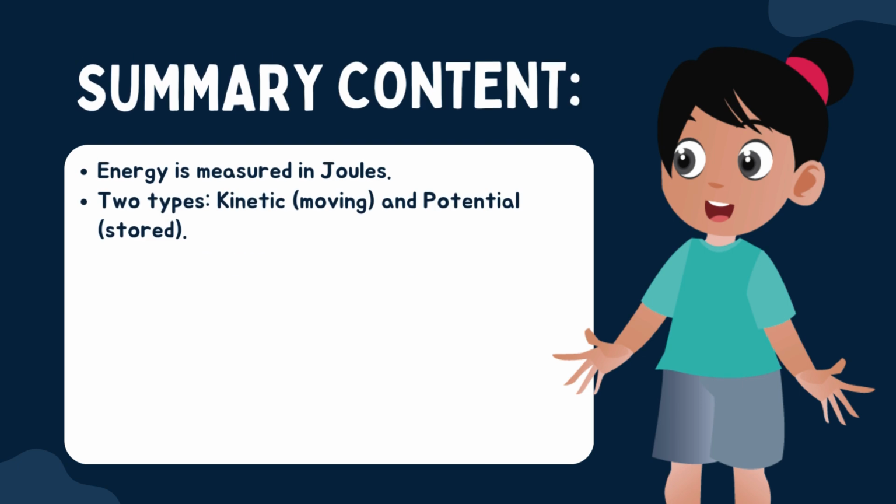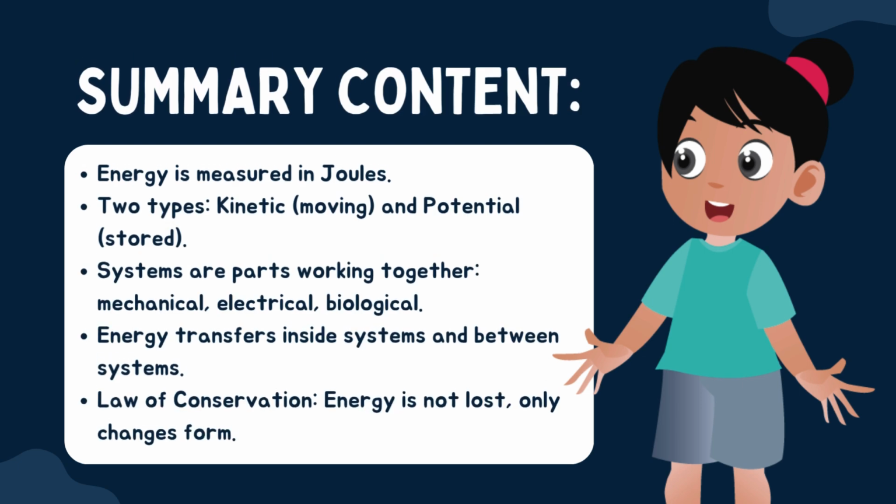So remember, in summary, energy is measured in joules. We get two types of energy: kinetic, that's moving, and potential, that's stored energy. Systems are parts working together. We get three types of systems in energy and movement, and that's mechanical energy, electrical energy, and biological energy. Energy transfers inside systems and between systems, and the law of conservation means energy is not lost, only changed.